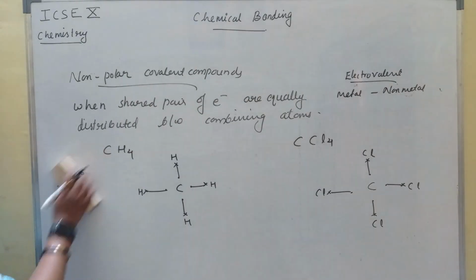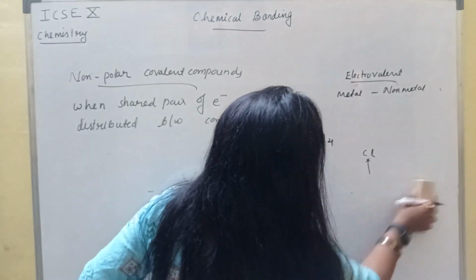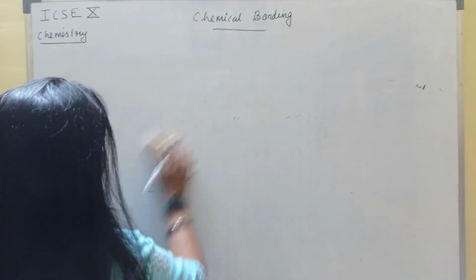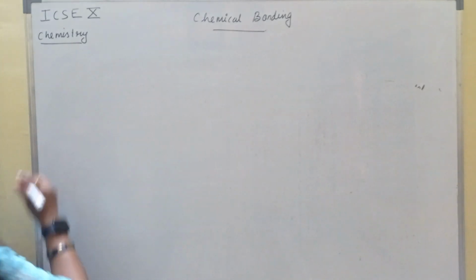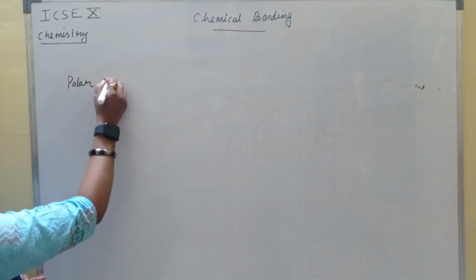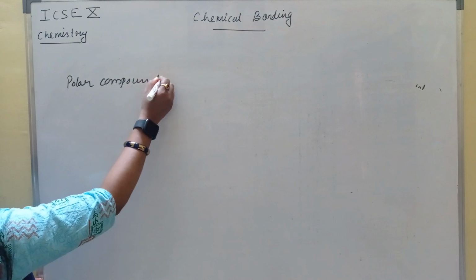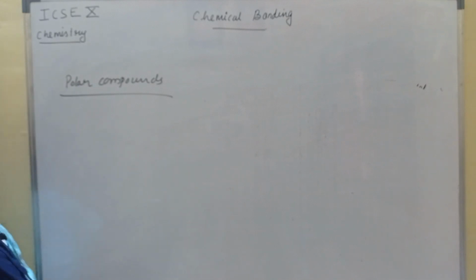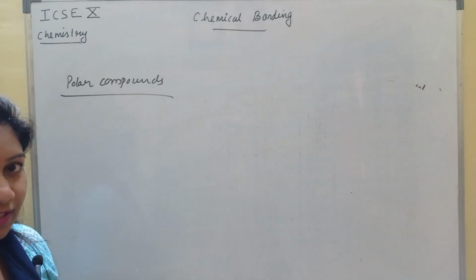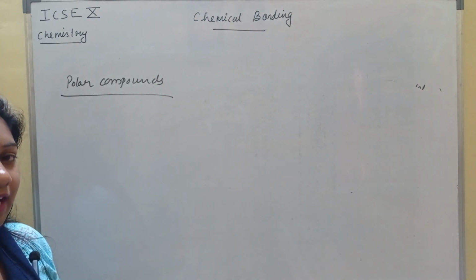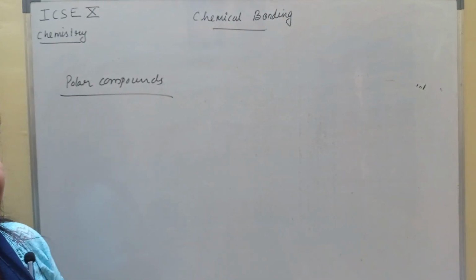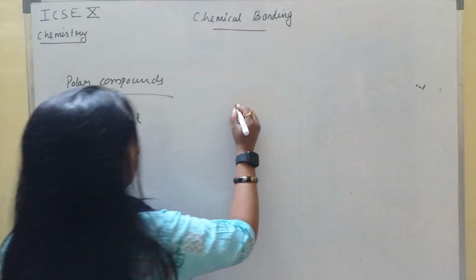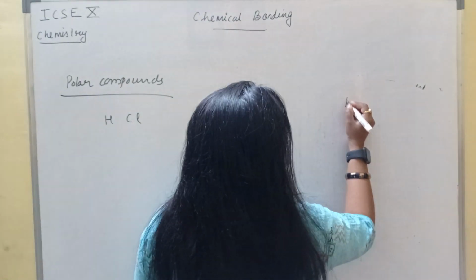Now we'll see what are polar compounds. Polar compounds, from the name itself we get an idea that they have poles. It means the combining atoms should have some electronegativity difference so that the shared pair of electrons is attracted more by one particular atom rather than the other, like HCl, like water, like HF.